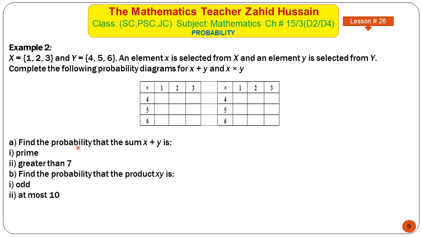So you are asked to find the probability that the sum X plus Y is prime, and greater than 7. B part, find the probability that the product XY is odd, and at most 10. So first we have to complete this table: the numbers from sets X and Y should be added. Let's see this complete table on the next slide.